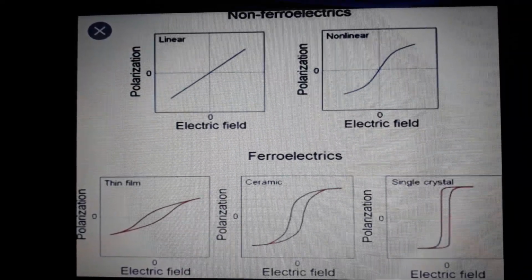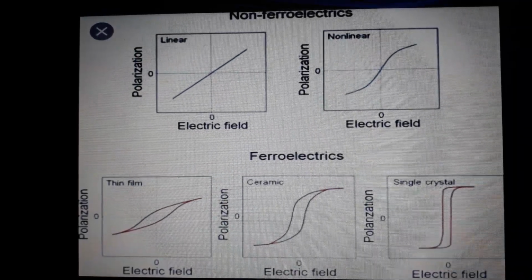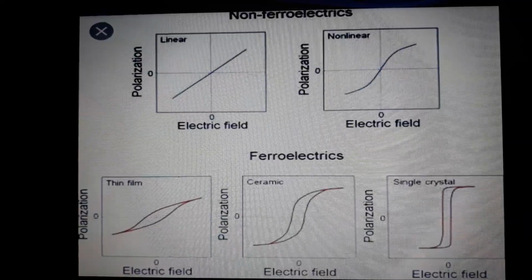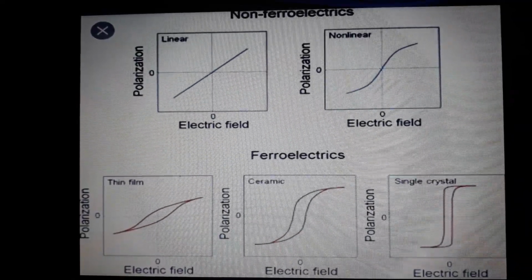For example, a thin film, a ceramic or a single crystal may be ferroelectric. These three are all ferroelectric materials.